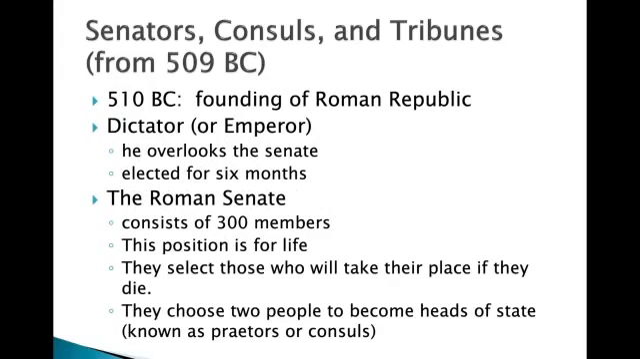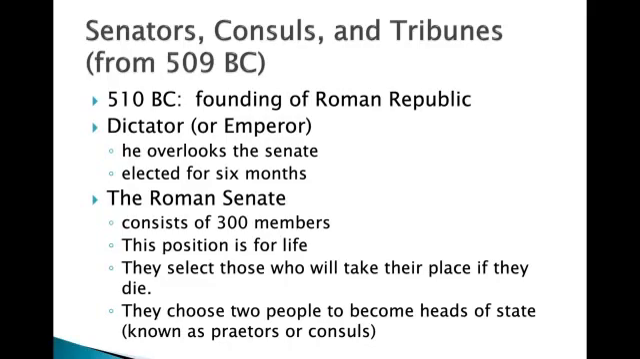So around this time, we're now going to see the founding of the Roman Republic around 510 BC. At this point in time, we're going to see some sort of emperor. They kind of act more like a dictator. Now, this person is going to overlook the Senate, and he's going to be elected from the Senate for about 6 months. Now, the Roman Senate consists of about 300 members of the upper class in Roman society, and this position is for life.